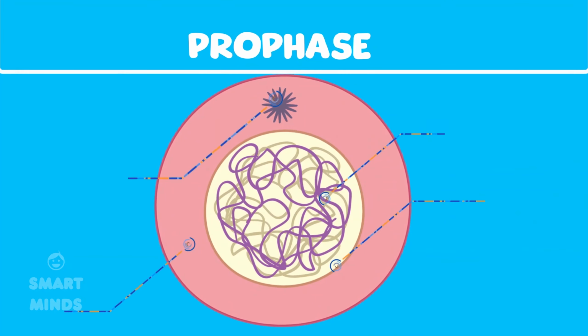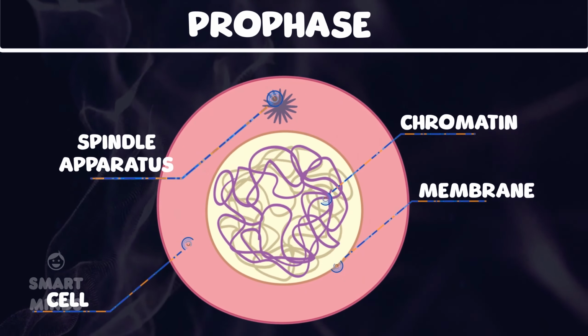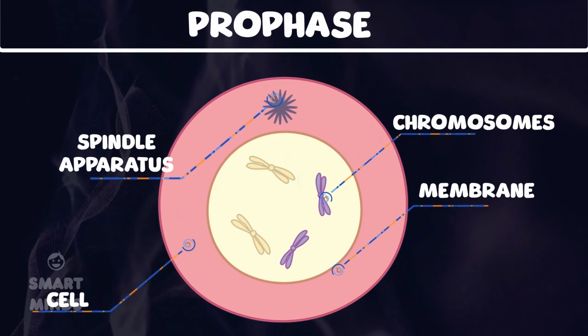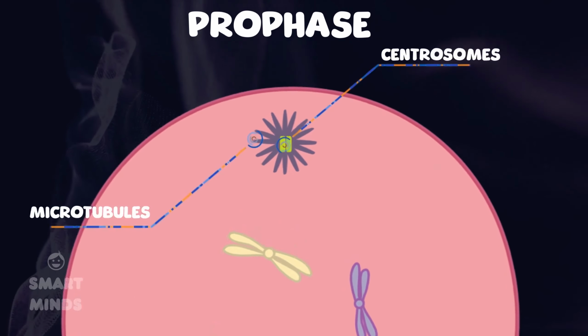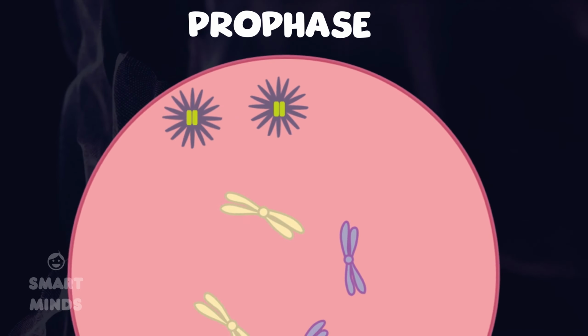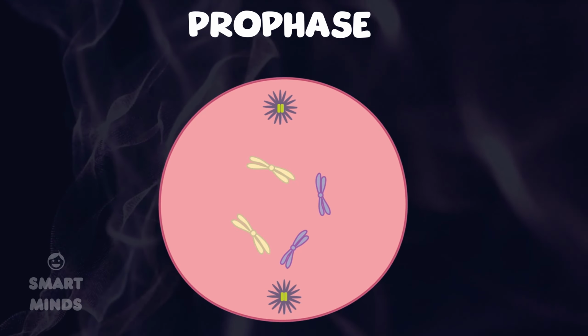During prophase, chromatin condenses into visible chromosomes. The nuclear membrane breaks down, and the spindle apparatus, consisting of microtubules and centrosomes, forms. Then the centrosomes begin to move toward opposite poles of the cell. Next, the cell enters metaphase.